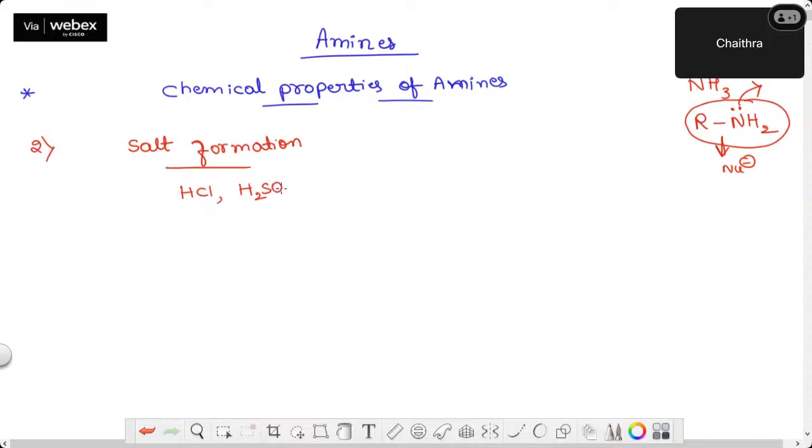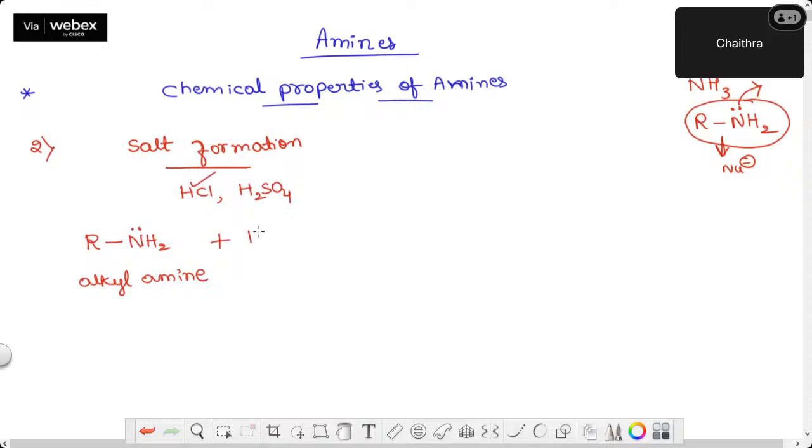Let me take HCl as the example and show you the reaction. Now I'll write one amine. You can write primary, secondary as well as tertiary. Take this amine. On nitrogen, there is a lone pair of electrons. So this is nothing but an alkyl amine, one general amine I have taken.